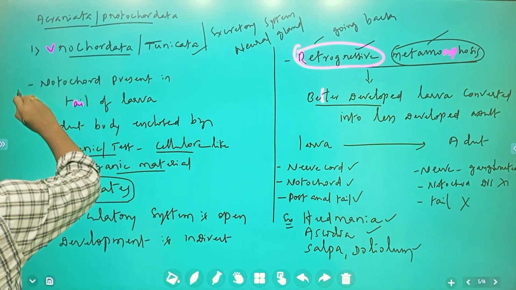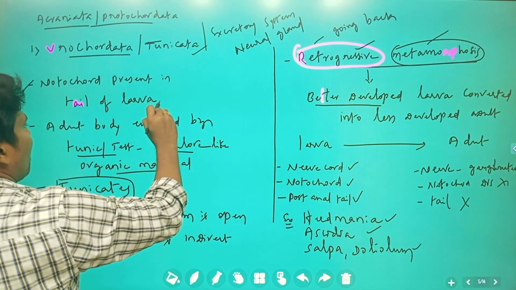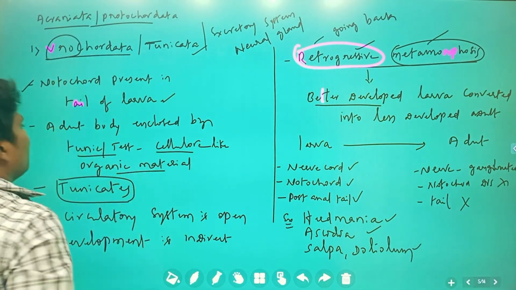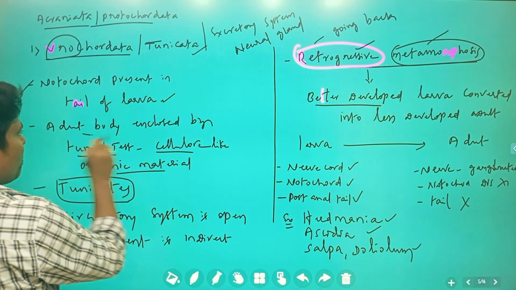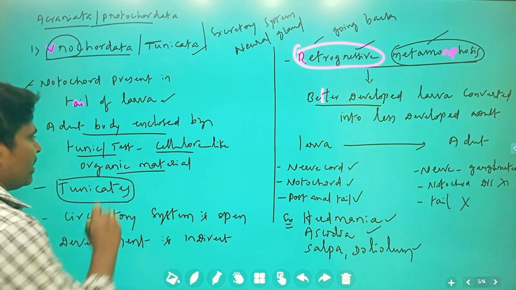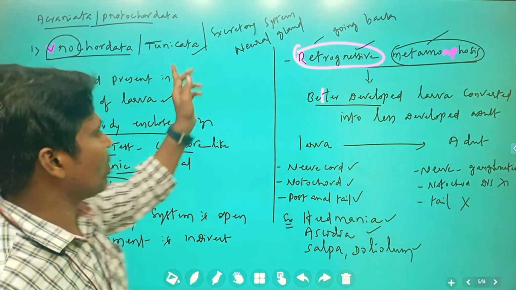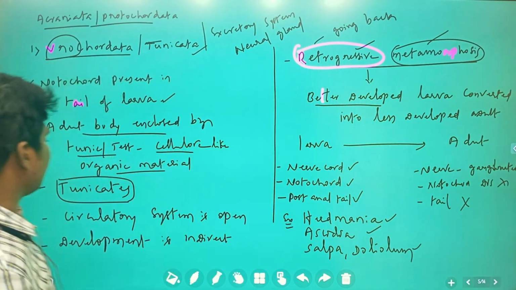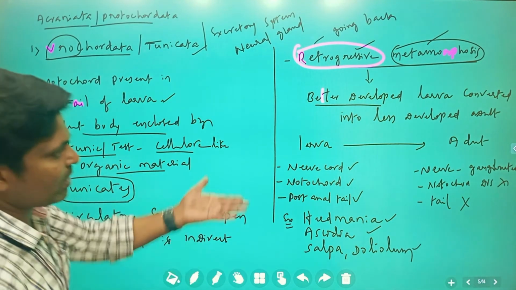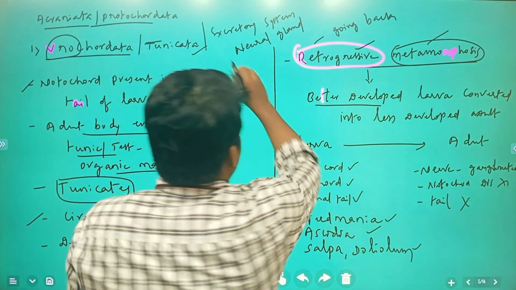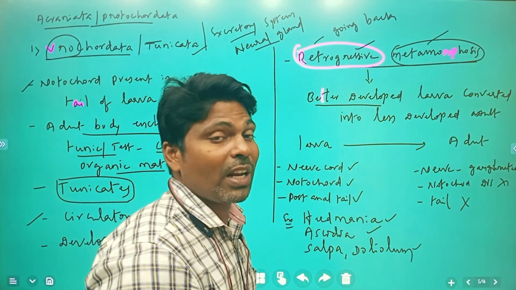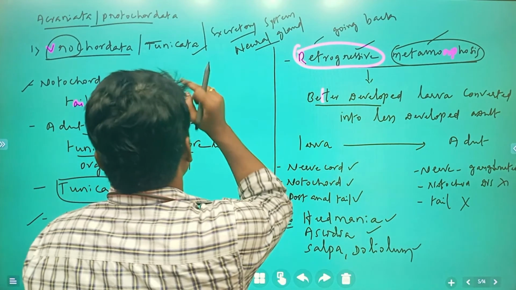The notochord is present only in the tail of the larva, hence Urochordata, tail. The adult body is enclosed by a tunic or test made of a cellulose-like organic substance, so these organisms are called tunicates. The circulatory system is open type, and development is indirect, because a larval form is there. The excretory system is the neural gland. Don't get confused: the neural gland is the excretory system in Urochordates.